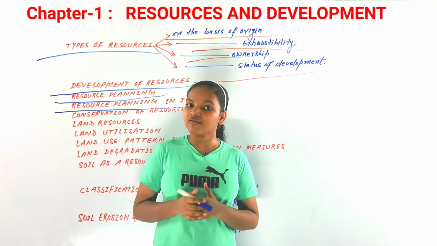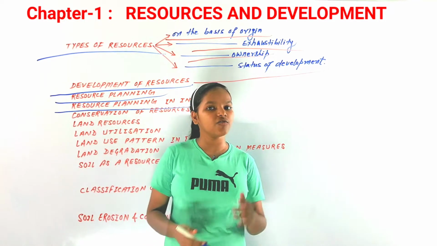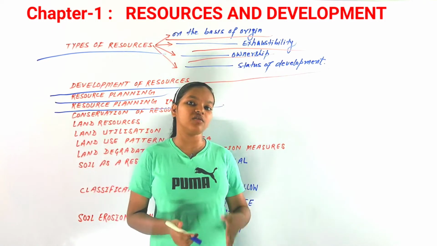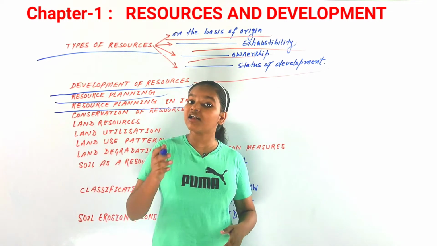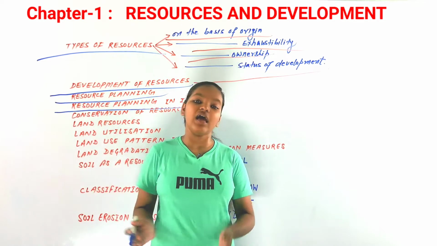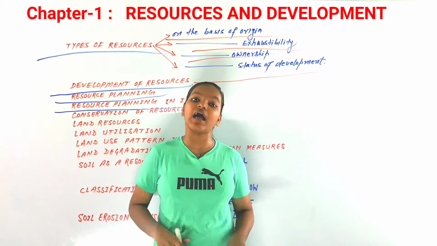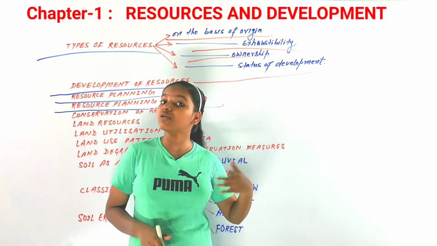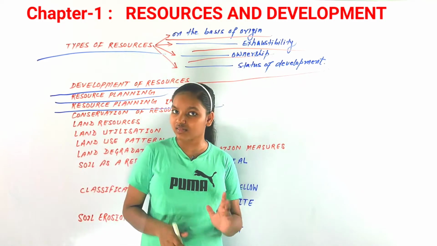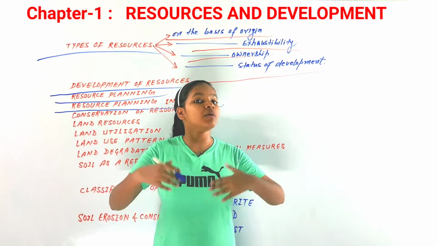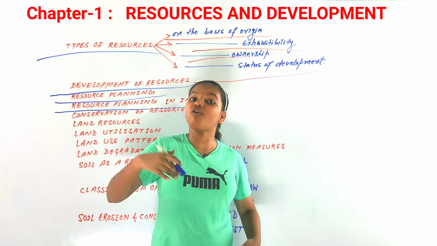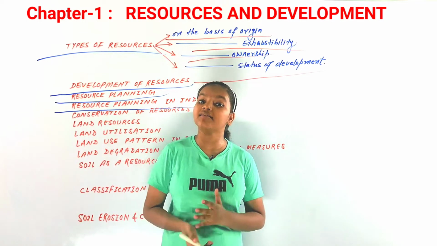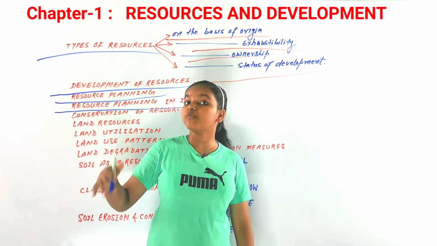Now, in our country, what can be seen is that there are many regions which have a lot of resources and minerals, but are still counted as economically backward states, and there are many regions which do not have so many minerals or resources, but still have been counted as economically forward states.